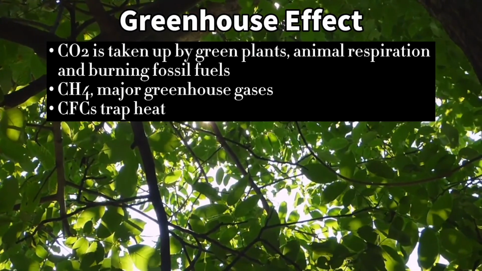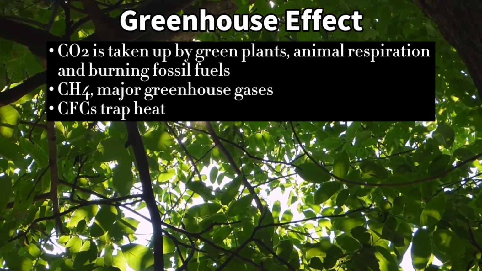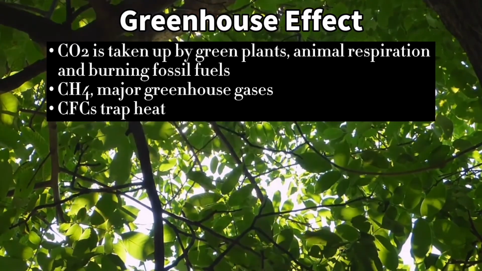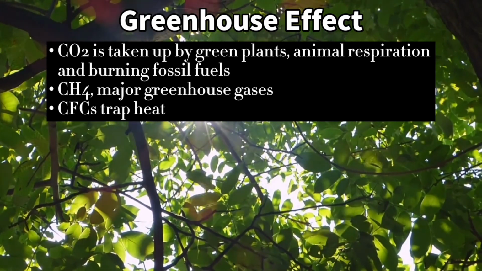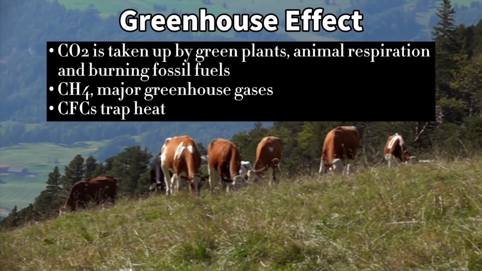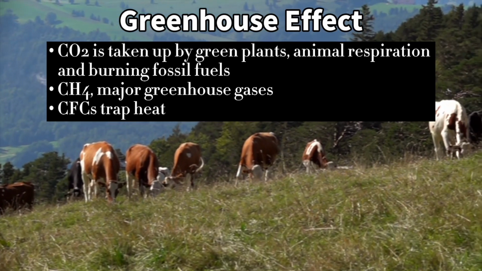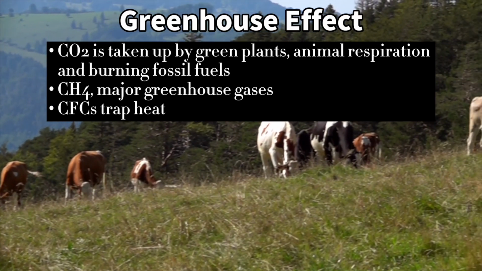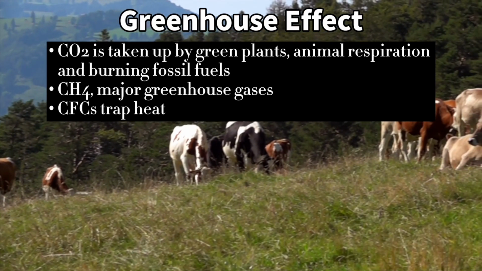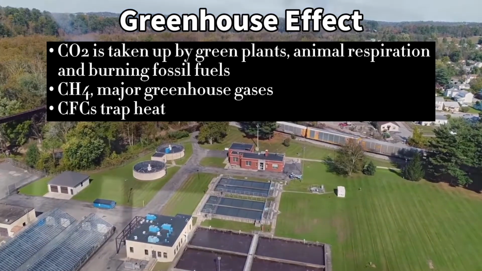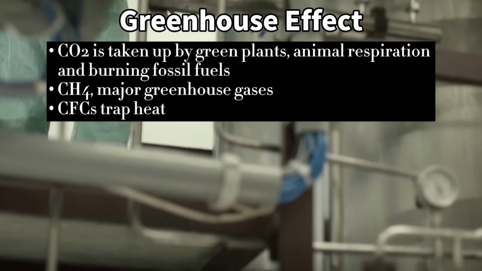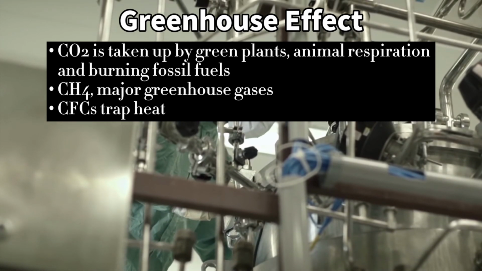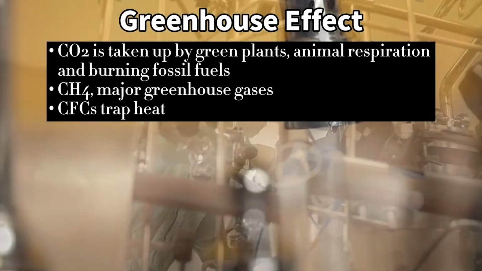Greenhouse effect, a process that occurs when gases in the Earth's atmosphere trap the sun's heat. In the carbon cycle, carbon dioxide in the atmosphere is taken up by green plants, and released through animal respiration and burning fossil fuels and wood. Methane is a major greenhouse gas, as there are many sources of anthropogenic methane emissions such as agricultural activities, wastewater treatment, and oil and gas industries. CFCs trap the heat in the lower atmosphere, causing the Earth to warm and affecting the climate and weather.